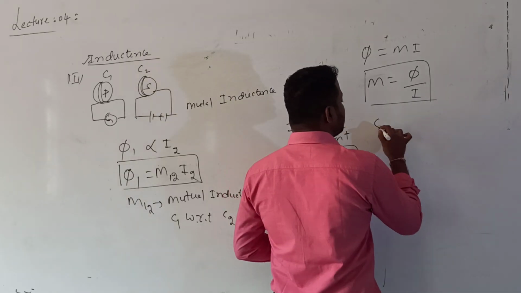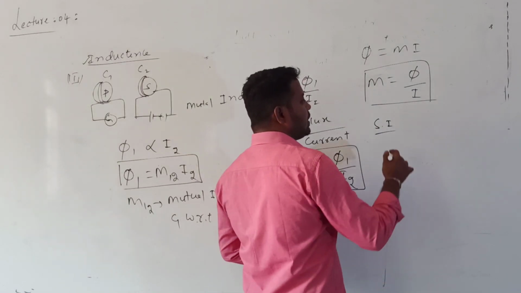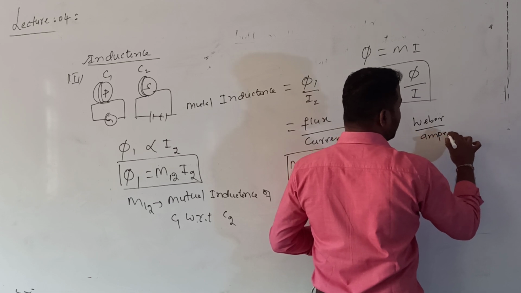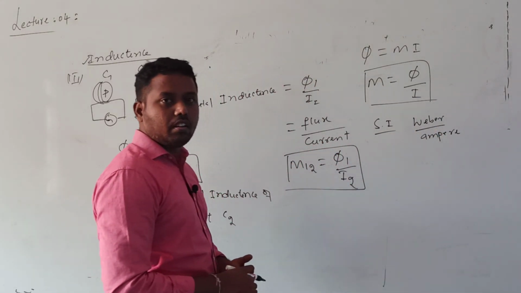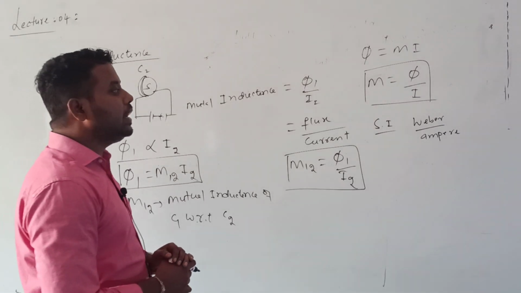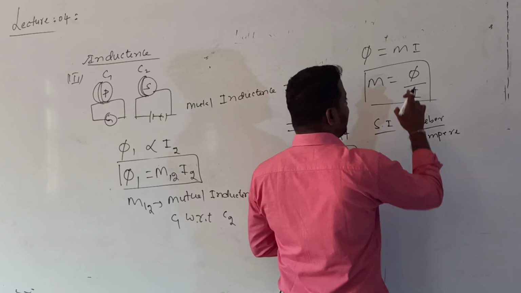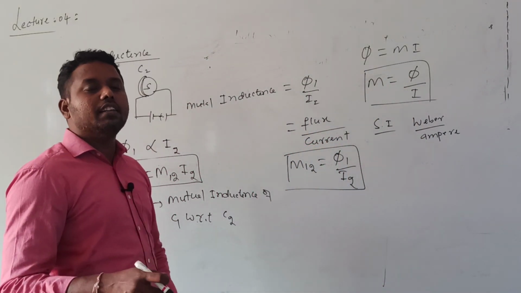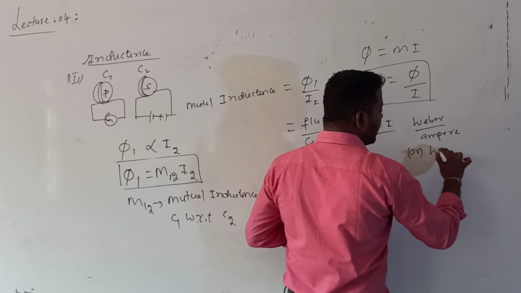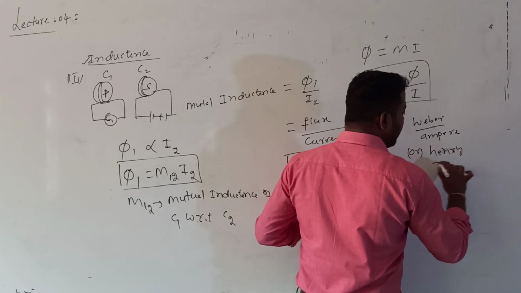So what is the SI unit of this mutual inductance? What is the SI unit of flux? The SI unit of flux is Weber, and the SI unit of current is ampere. So Weber divided by ampere is the SI unit. Okay? Even flux can be written as magnetic flux. It has one particular name also: Weber by ampere is also called Henry. The other name here is Henry.